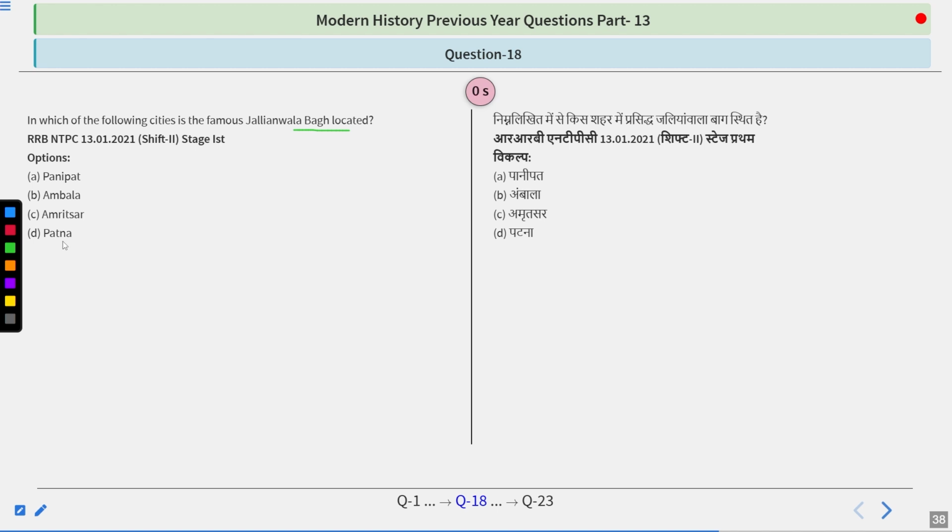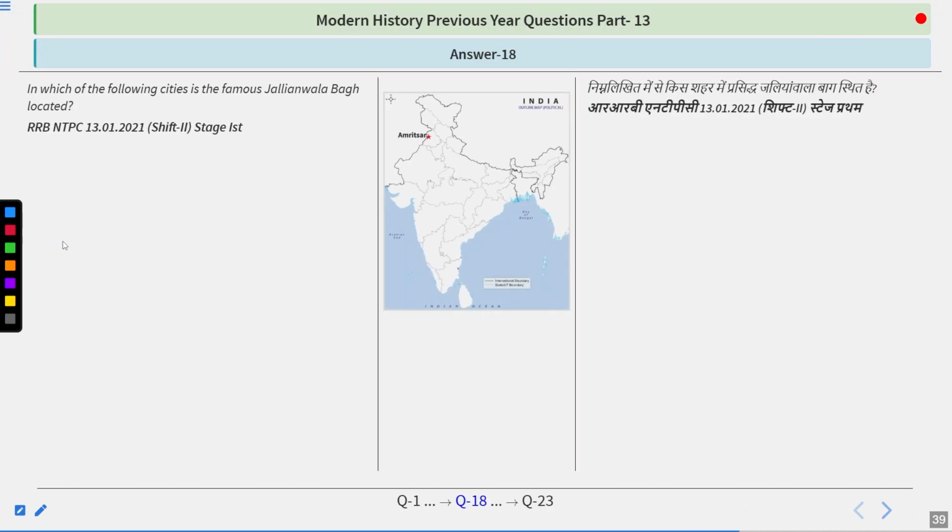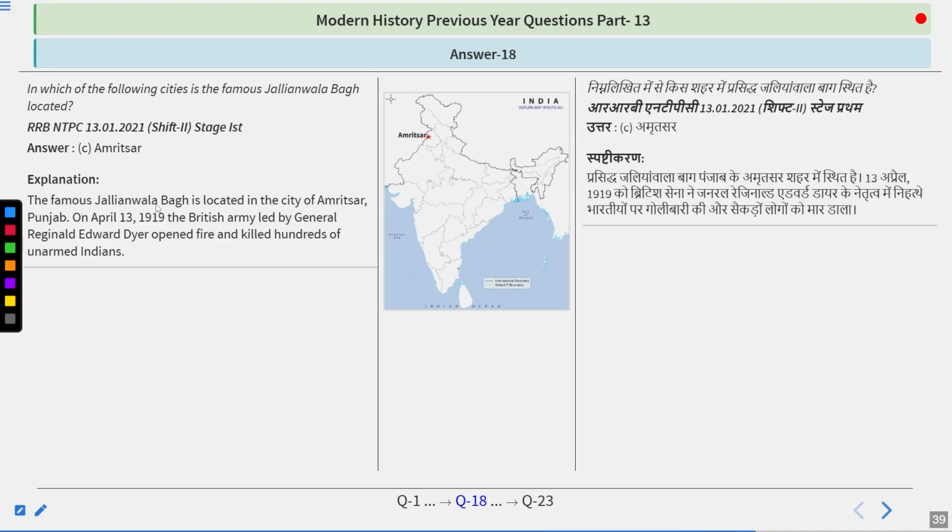And I guess the answer you are giving is quite right, because the answer is Amritsar. So the famous Jallianwala Bagh is located in the city of Amritsar. On 13th April 1919, the British Army led by General Reginald Edward Dyer opened fire and killed hundreds of unarmed Indians. So Amritsar is particularly famous for two very major places. One is the Golden Temple and the other one is the Jallianwala Bagh.